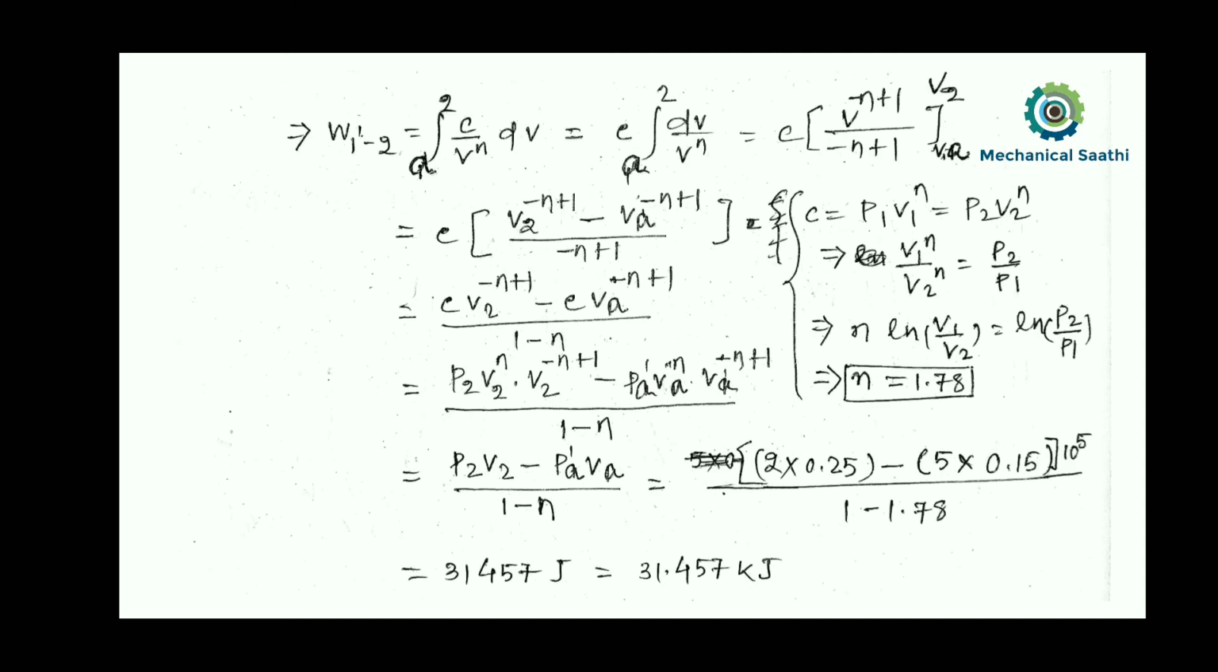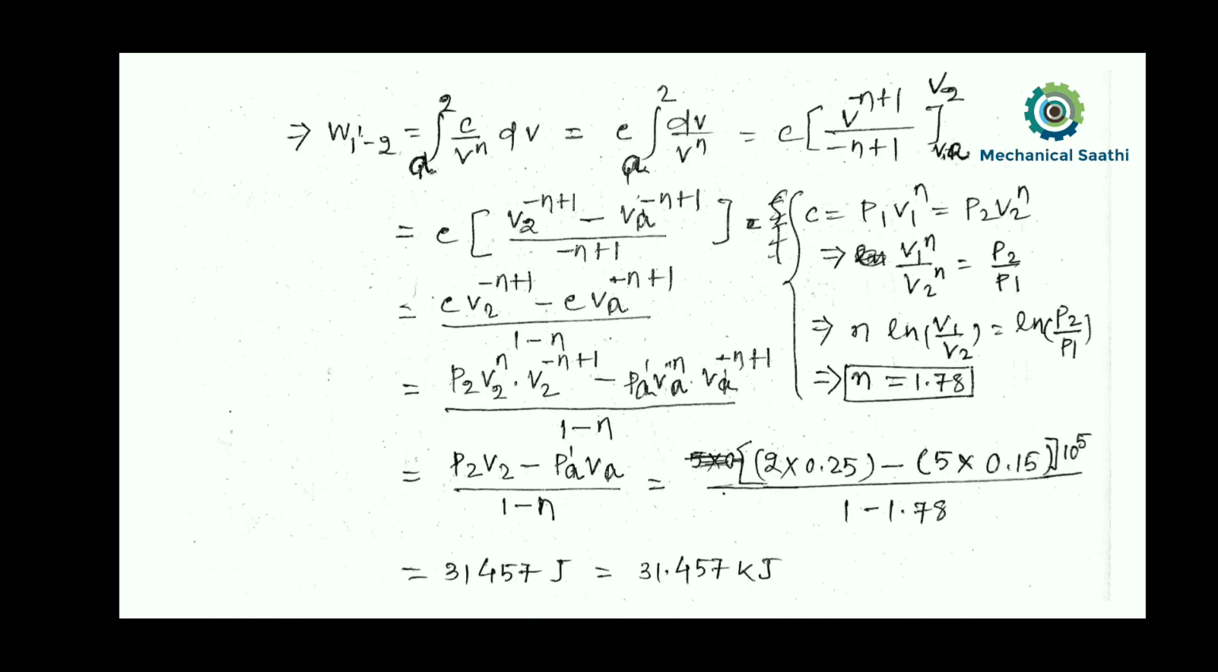Then obviously C will be taken out, and if we integrate this, we can rewrite the equation like this. At state A, volume VA is given to us as 0.15 meter cube, and V2 is given as 0.25 meter cube. So I have done the integration over here, and we know that P1 V1 to the power n will be constant, so that will be equal to this one.